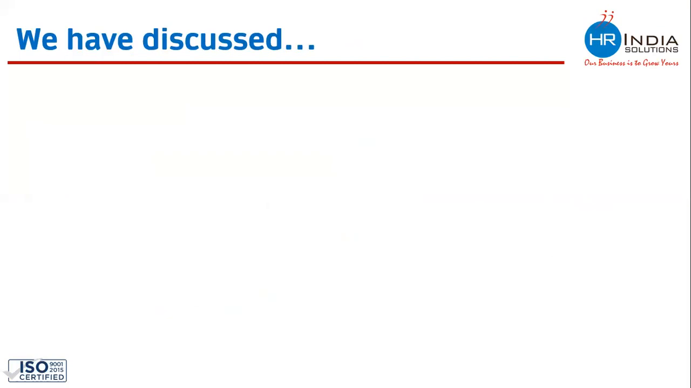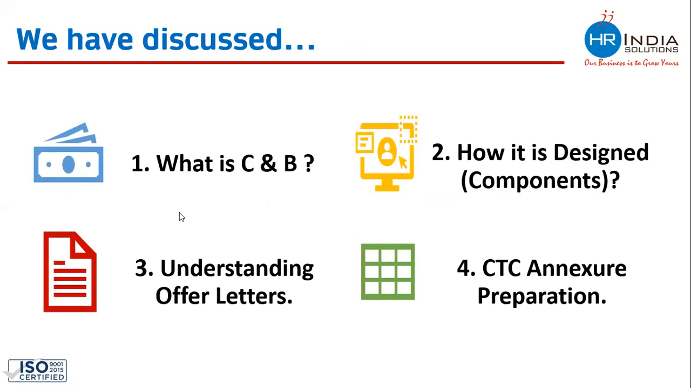What we have discussed till now, we have discussed all these four things. We have understood what compensation benefit is. We have understood how it is designed and which components become important at the time of designing the compensation structure of an employee. We had an understanding of some actual offer letters and the actual annexures of the employees' offer letters. And then we did a live CTC preparation in Excel in front of you, right?